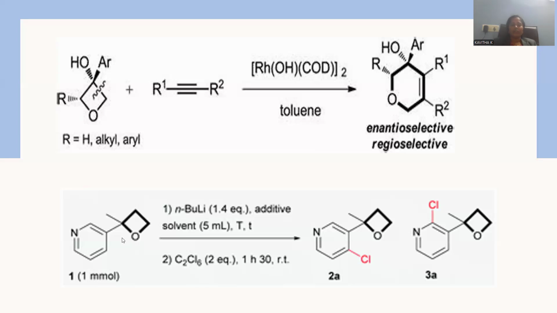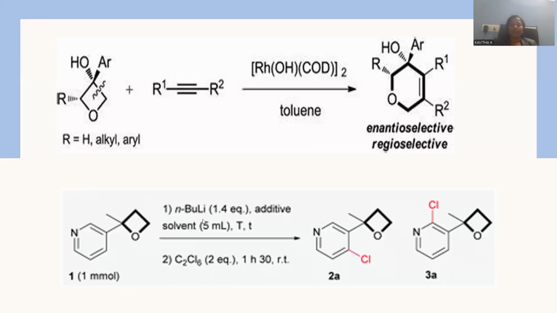And let me go with the oxetane molecule having a pyridine at position number 2. This is treated with butyl lithium. Butyl lithium is working like a base over there that is used to abstract the H plus, right? So whenever that was taken here, hexachloroethane was taken as a reagent which works like a chlorinating agent.